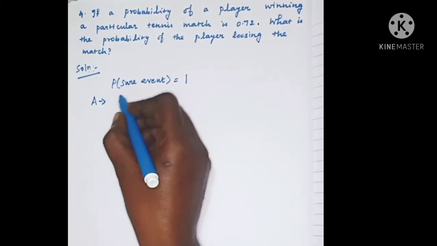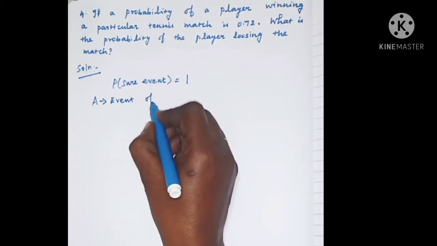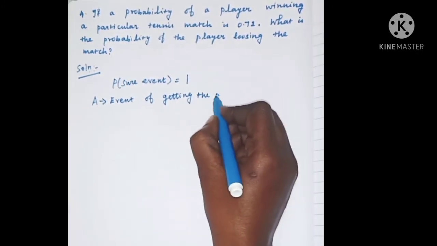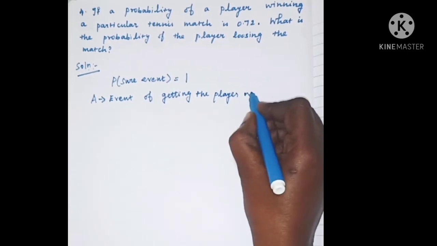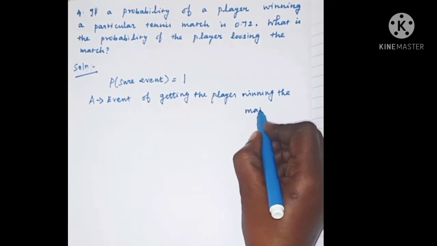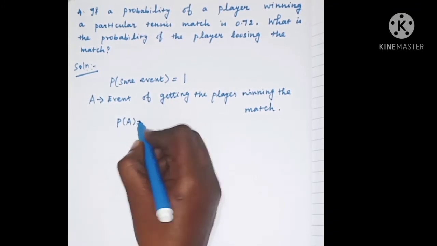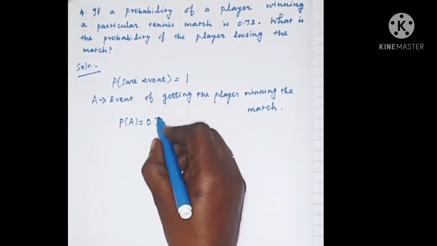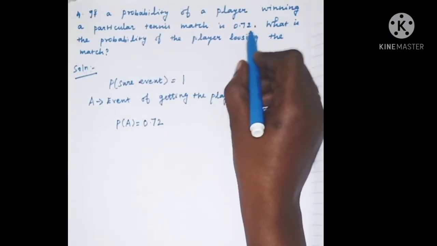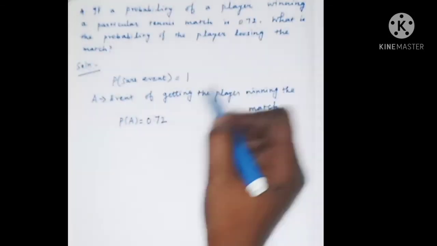Let us take A is the event of the player winning the match. So P of A is equal to 0.72. They are given the probability of the player winning the match is 0.72. Now we have to find the probability of the player losing the match.